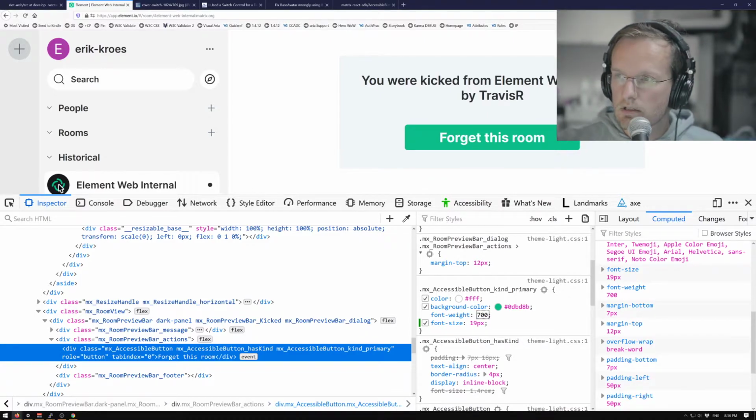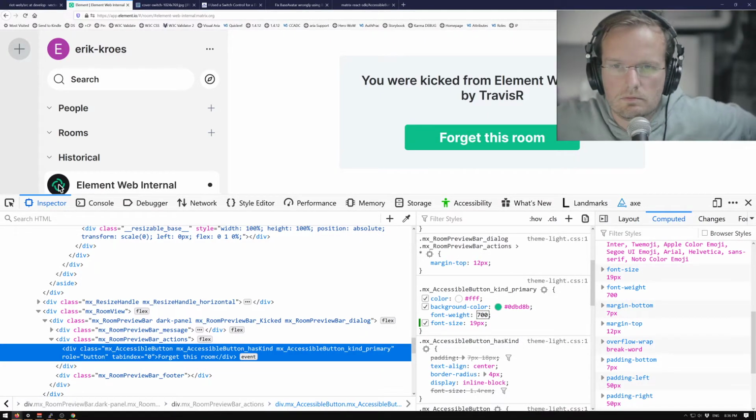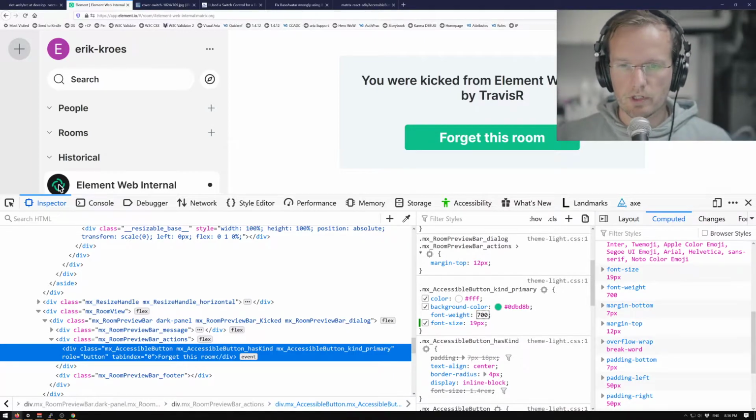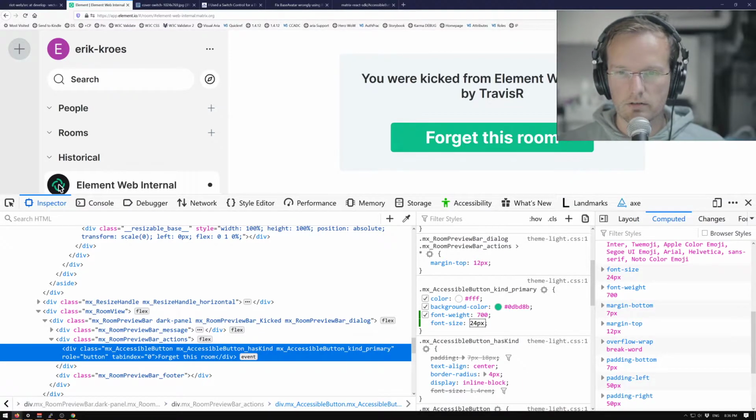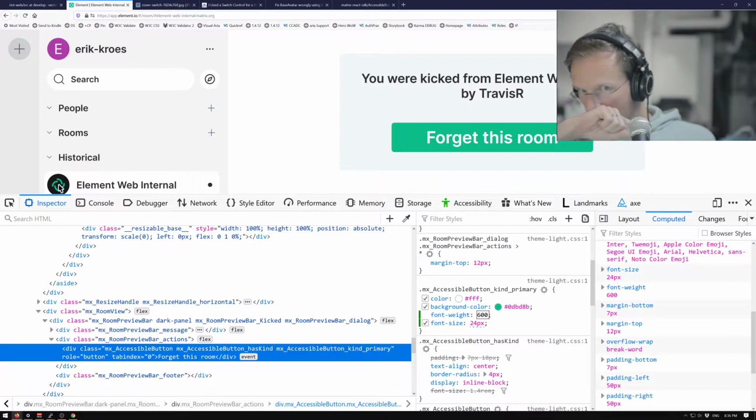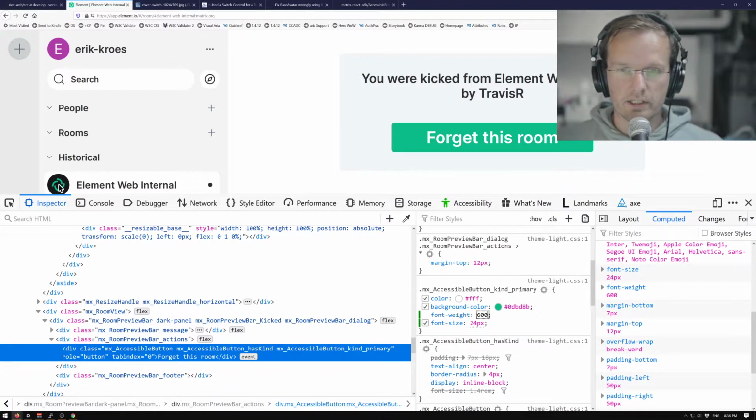So I turned this button from 14 pixels normal to 19 pixels and bold. This qualifies as large text. Now it needs a 3.0 to 1 ratio. I can make it even larger, 24 pixels, and then back to normal size letters. This is also large text. And then again, it should meet at least 3.0 to 1.